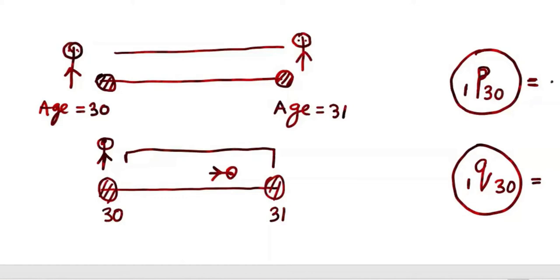It could be 0.6. That means there is a 60% probability that this guy will survive, and then the death probability will be 40%. But this is wrong. It's not 60%. It's much more, because this guy is 30. The chance is very high that he will survive 1 year. People dying between 30 and 31 is almost nil. Out of accidents, people die, or some have kidney problems or some serious life-threatening disease. Survival is very, very high, more than 99% of people survive. Very few people die.